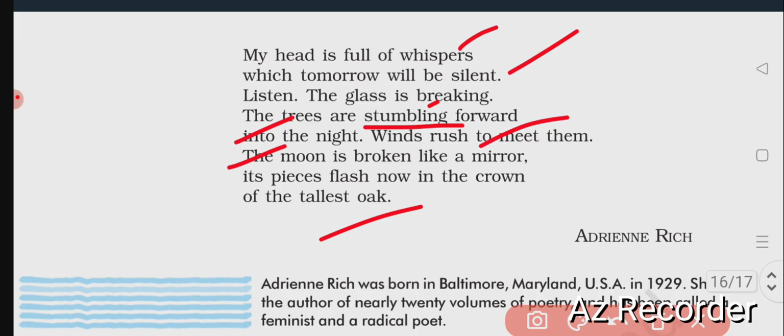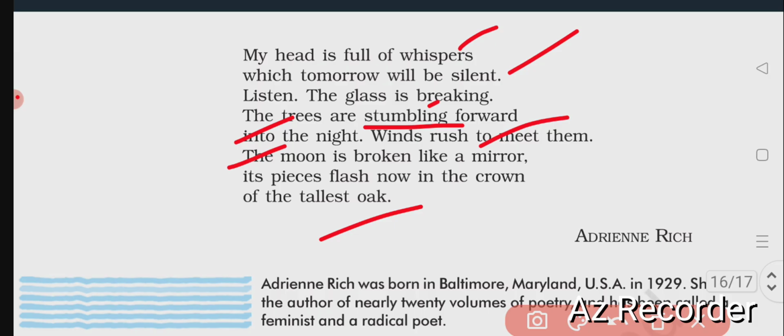Really, the moon never breaks, it is not broken. But as the trees from the house are already outside, the moonlight flashes on all the leaves and branches of the trees. This is the comparison here. The moonbeams are falling and being reflected on the leaves and branches of all the trees there, especially the tallest oak tree, which flashes just like a crown.